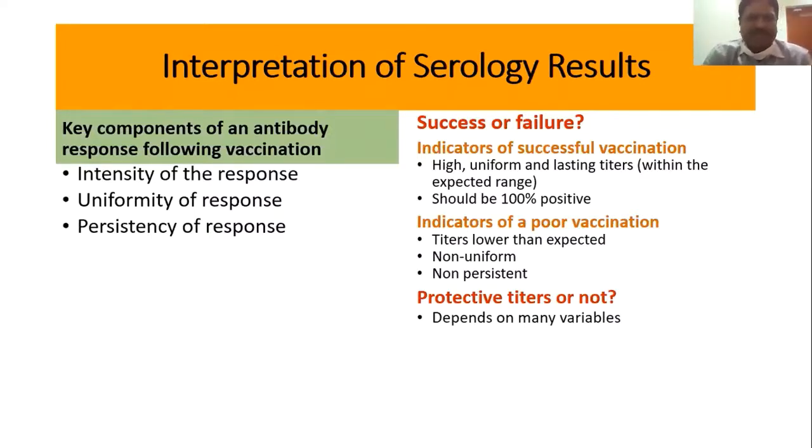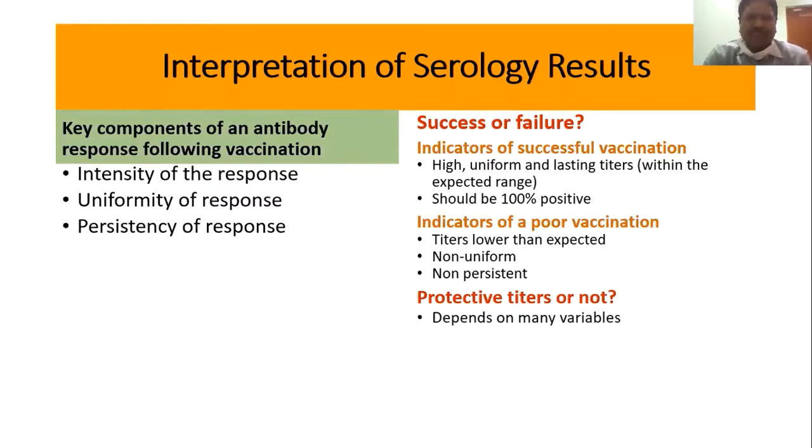Then whether the vaccination program is successful or a failure, what are the indicators? The titers should be high, uniform, and long lasting, within the expected range. Importantly, when a flock is vaccinated, we should expect 100% positives when we do the serology.